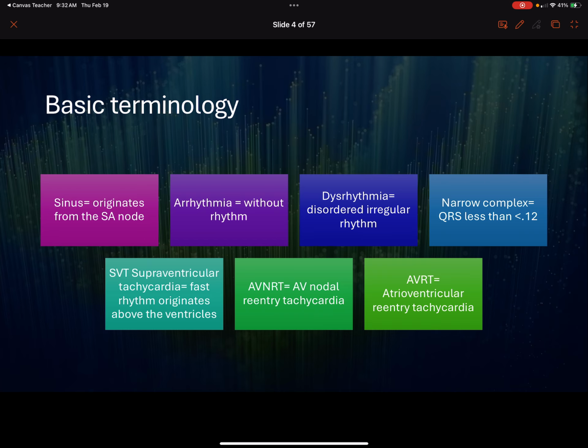Okay, so basic terminology. When we say sinus, we kind of hit this home a little bit, but this is originating from the SA node. When we say arrhythmia, that just means without rhythm. Dysrhythmia means disordered or irregular rhythm. These two terms get used almost synonymously, so you'll hear them used in different settings, and don't get confused when you hear both. Narrow complex, that's a term we use to describe when there's a QRS less than 120 milliseconds or 0.12 seconds, which remember that's 3 little boxes.